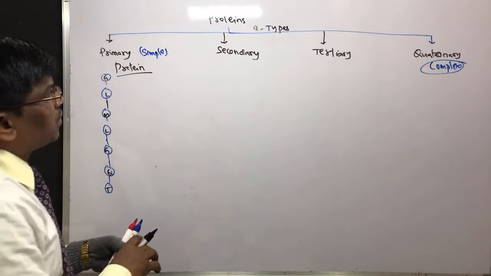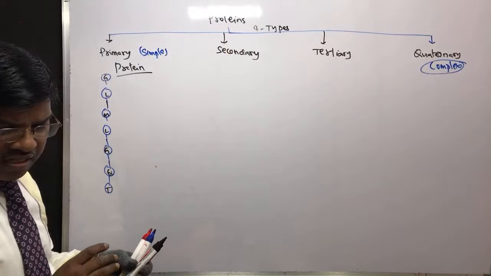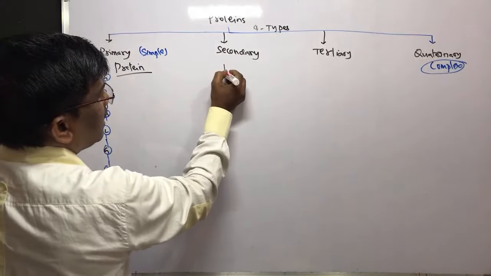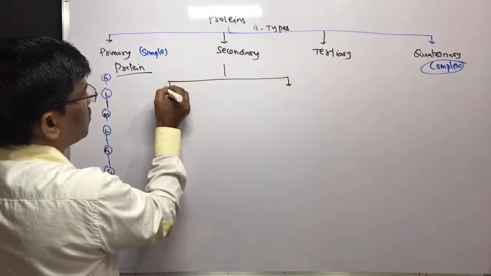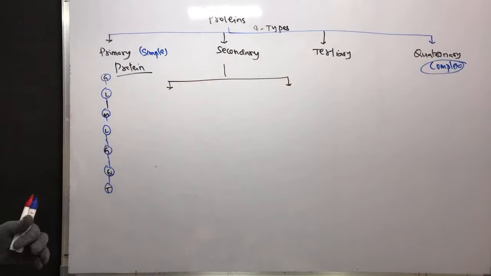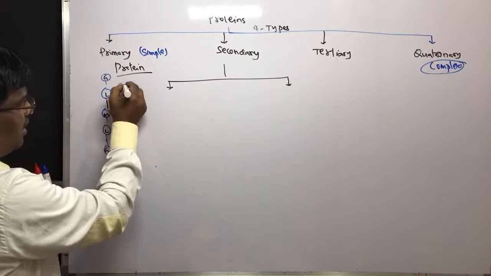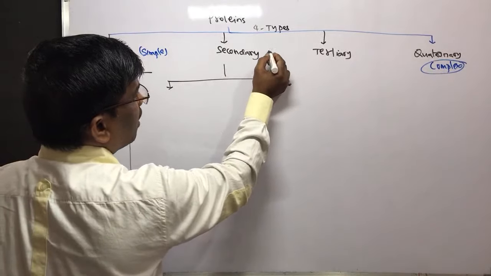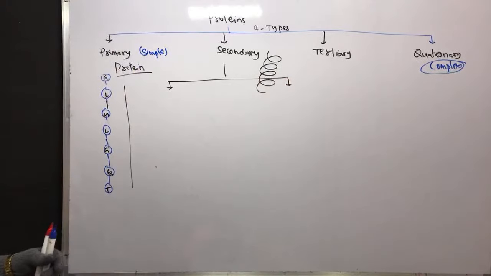Yes. So when it comes to secondary structure, there are two types. Here the complex structure starts. These are not like a straight chain. I can write the primary as a straight chain like this, but secondary structures have a spherical, helix form.